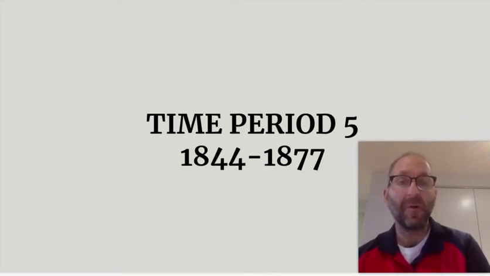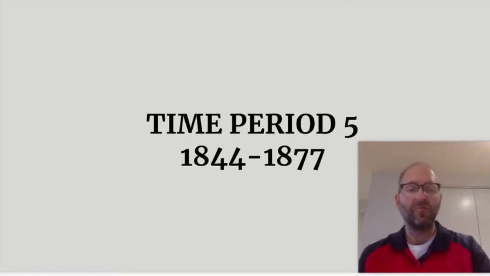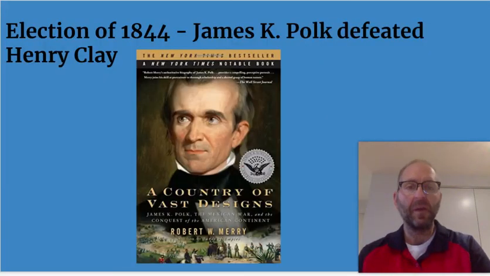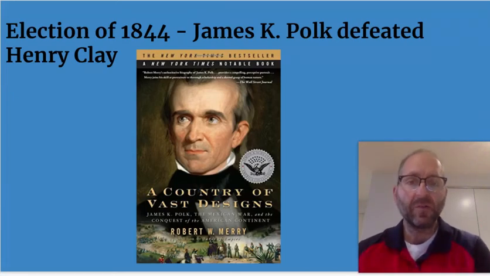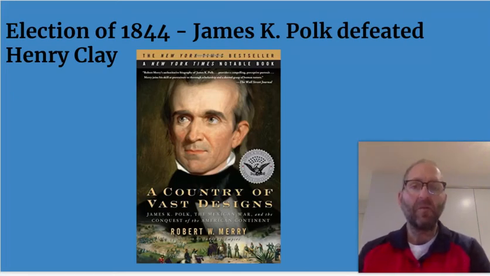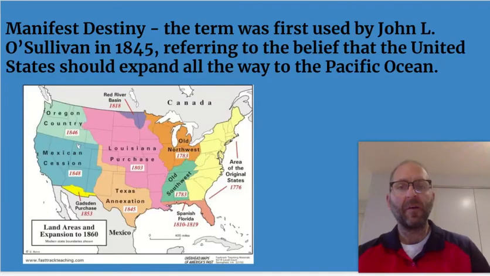So we're up to time period 5, 1844 to 1877. Remember, this will be extremely brief. So let us begin. It starts with the election of James K. Polk in 1844. He defeated Henry Clay. You will learn an awful lot about Henry Clay this year. I'll also probably share with you the interesting aspects of this election. But James K. Polk was really known for territorial expansion.